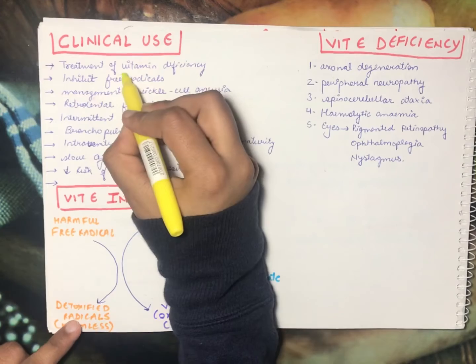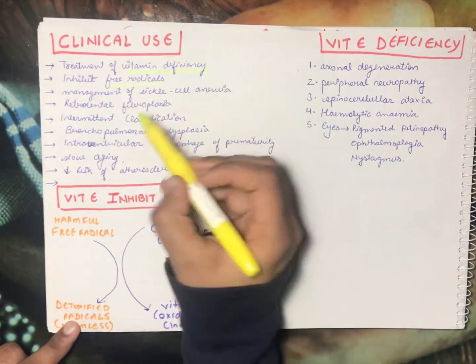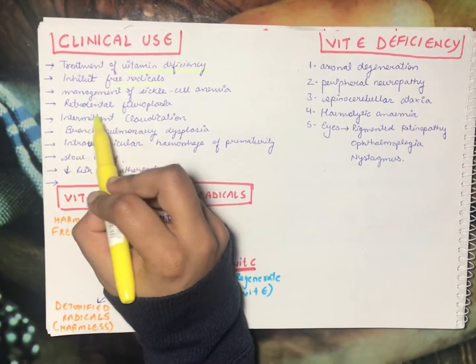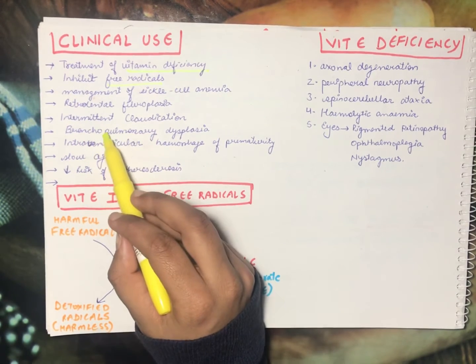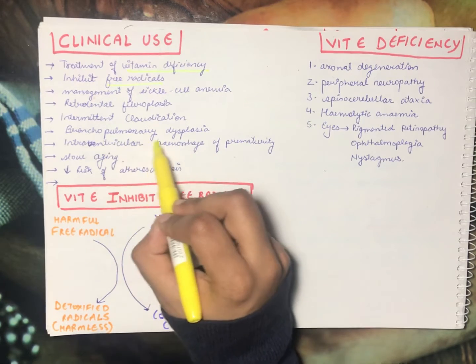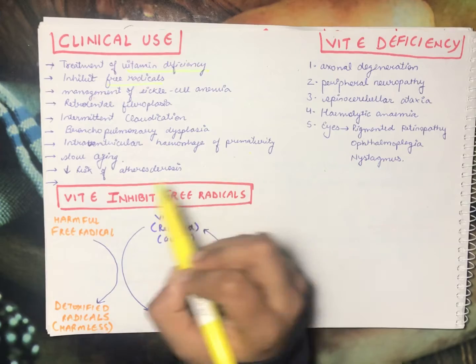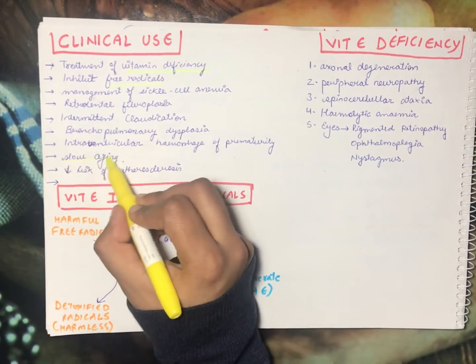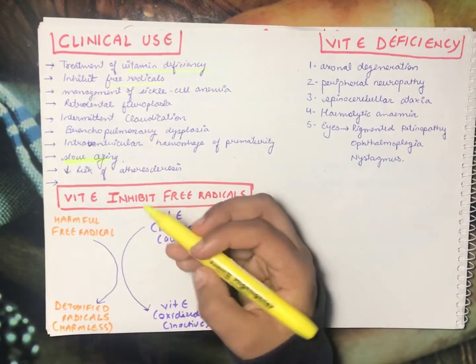The clinical uses of this vitamin are many. Like we know that we can treat a deficiency of the vitamin, it's the same with all the vitamins. It inhibits free radicals, and is used in the management of sickle cell anemia, retrolental fibroplasia, also intermittent claudication and bronchopulmonary dysplasia, intraventricular hemorrhage of prematurity, and it slows the aging process and decreases the risk of atherosclerosis.